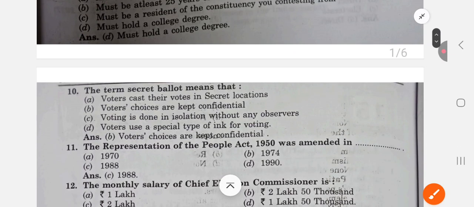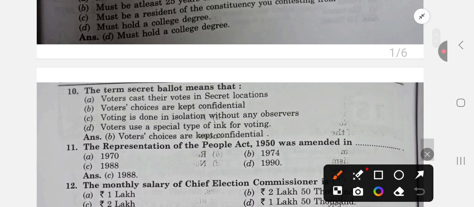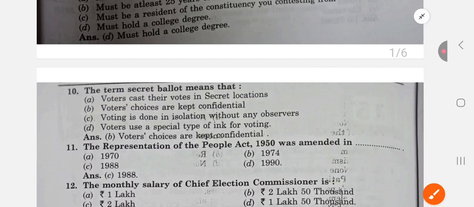The term secret ballot means that voters cast their votes in secret locations. Voters' choices are kept confidential. Yes, this would be the answer. Voting is done in isolation without any observer. No. Voters use a special type of ink for voting. So, B is the answer. Voters' choices are kept confidential.